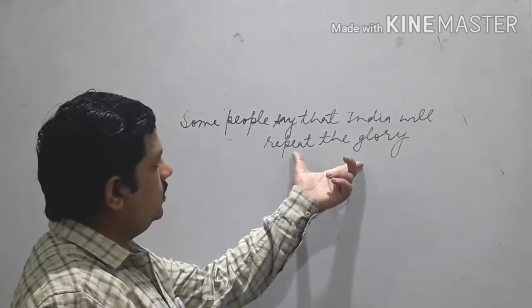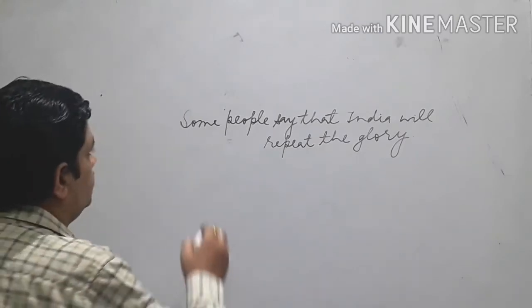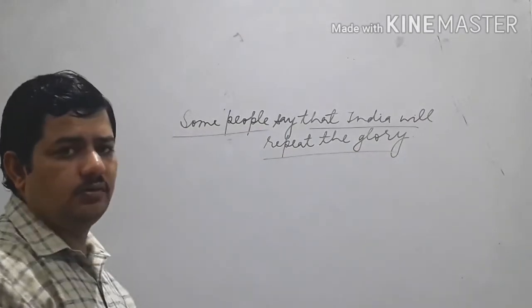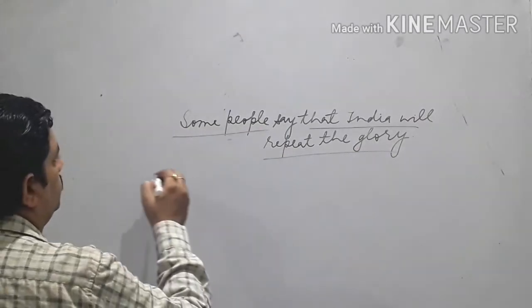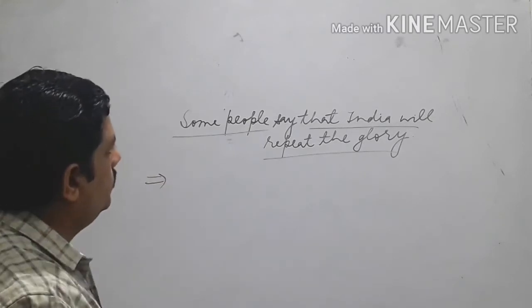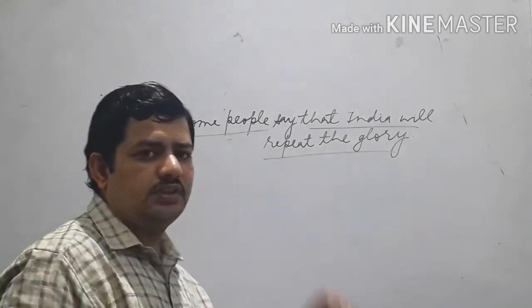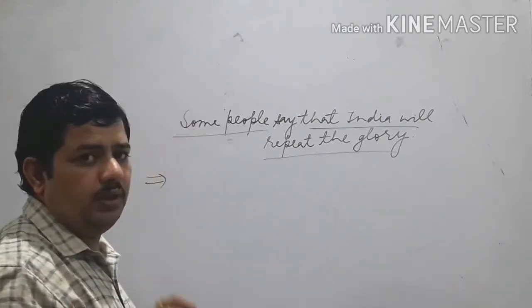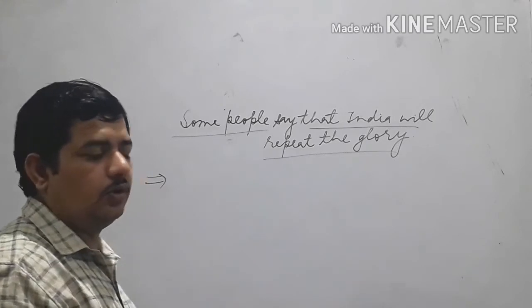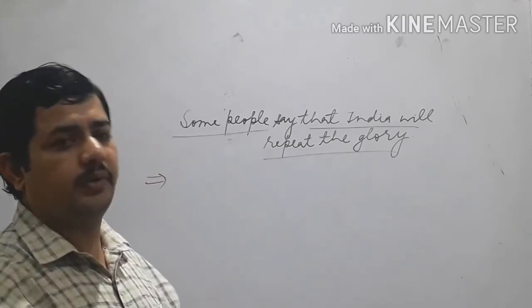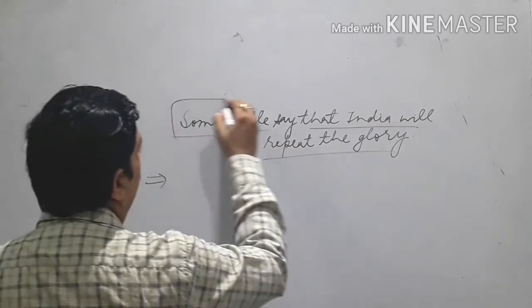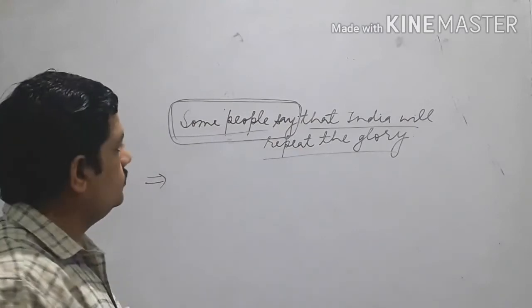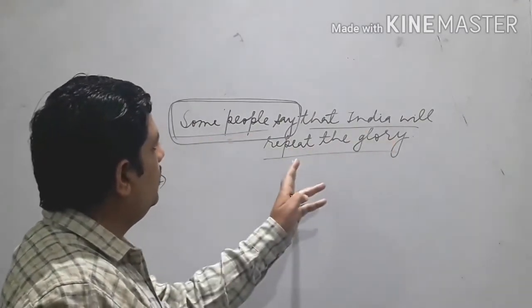See, this kind of sentence gives some kind of confusion in the minds of the students. So when you come across such a sentence, you are not to be confused, or you are not to confuse your mind as well. How do you do it? Change this part only. Some people say that India will repeat the glory.